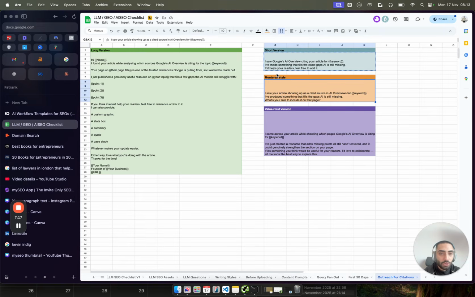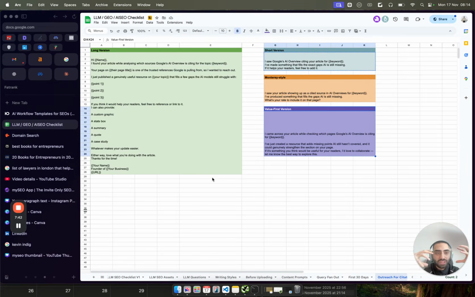This template here, the orange one, if you are specifically in any of the adult industries like gambling, crypto, finance, you're probably going to need to start off with the orange value prompt. Whereas the value-driven prompt, the short version and the long version, you can probably get away with doing those in other industries. Again, this is just based off my own experience. Gambling, for example, they always just charge, mainly because it's a high value industry.